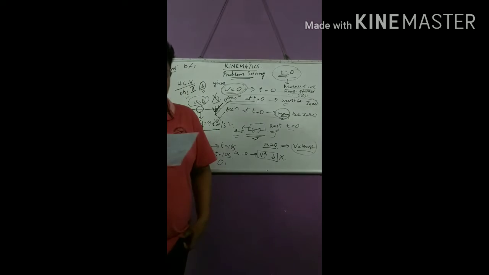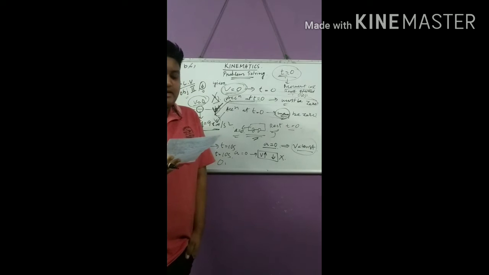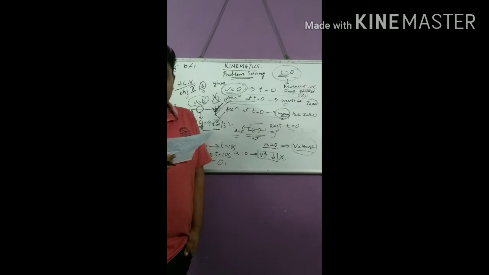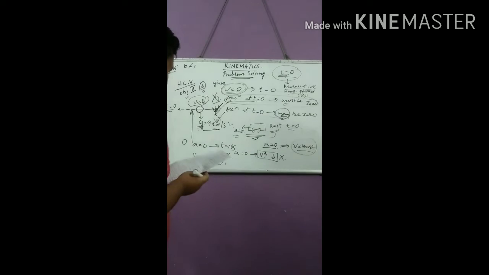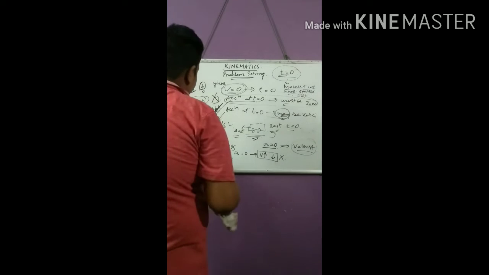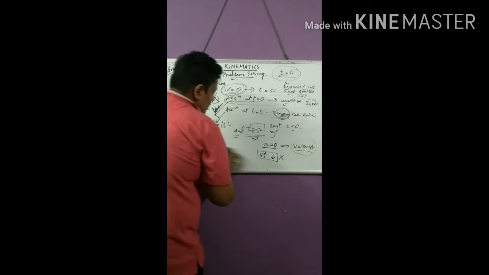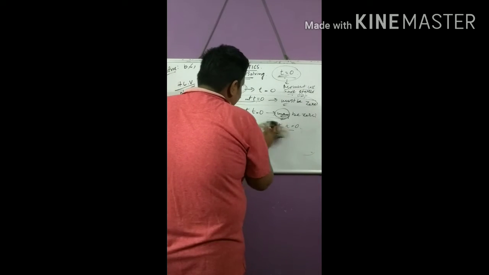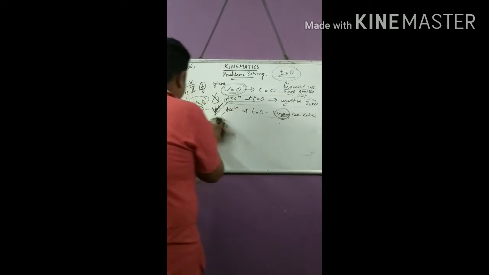Let us come to the last statement. The last statement states that if the speed is 0 from t equal to 0 to t equal to 10 seconds, the acceleration is 0 in this interval. Now, this is just the converse statement of the third statement. Here it is given that speed is 0.